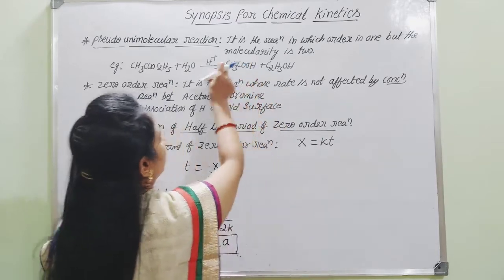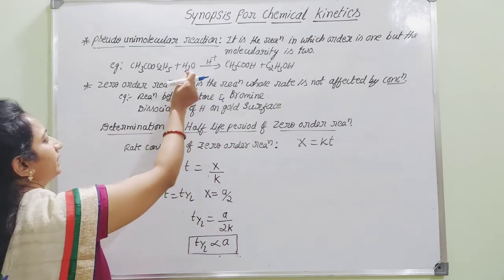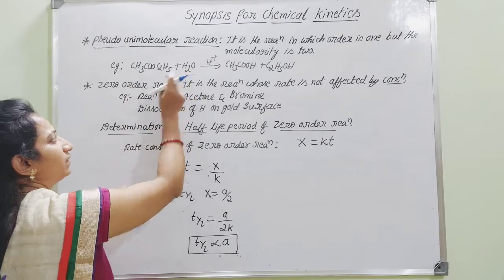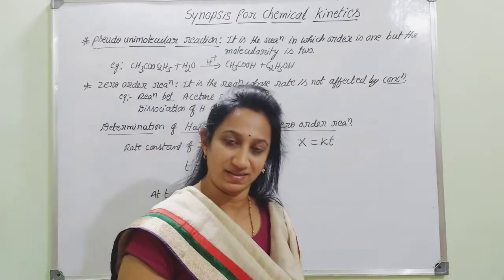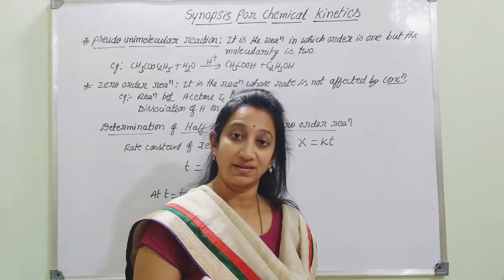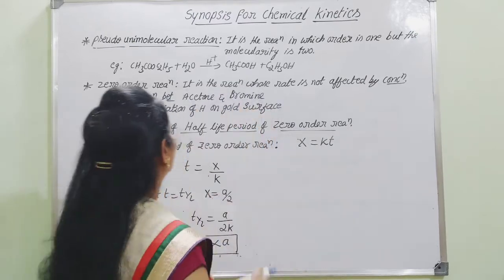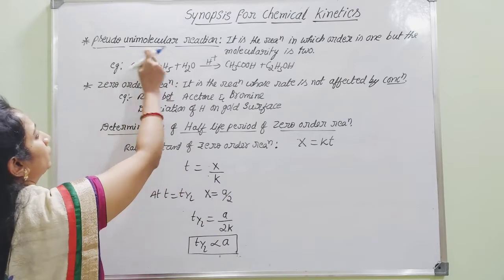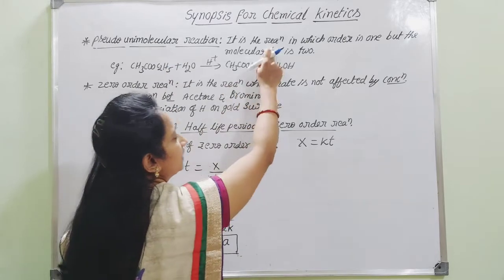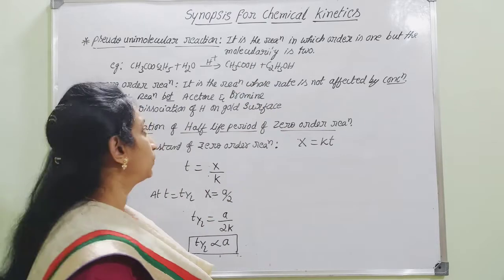for this particular reaction the order is found to be equal to 1, because the rate of reaction depends only on the concentration of ester but not on the water, because water is taken in excess. If we change the concentration of water, it will not have any adverse effect on the rate of reaction, because water is taken in large excess quantity. Hence, it is said to be a pseudo-unimolecular reaction. Then what is meant by pseudo-unimolecular reaction? It is the reaction in which the order is 1 but the molecularity is 2.